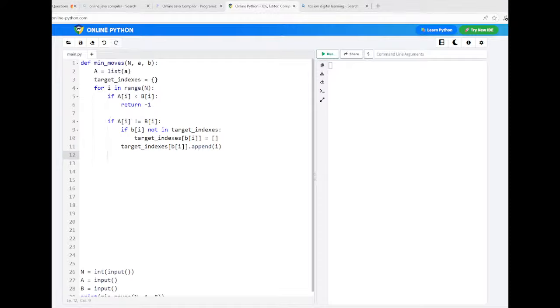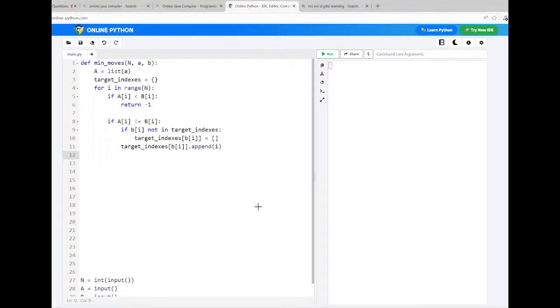So this is the code we have written here. That means we identified all non-matching characters which need to be replaced. This if condition says that. And we stored their indexes in the dictionary, that is target indexes. So now you perform all the moves.